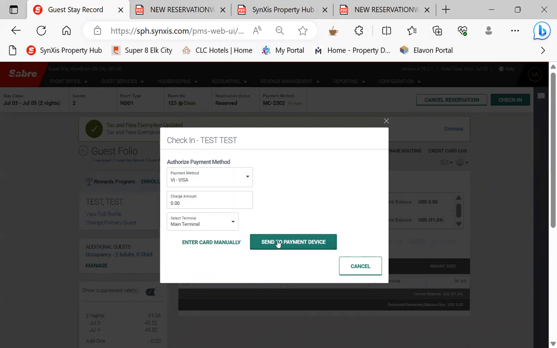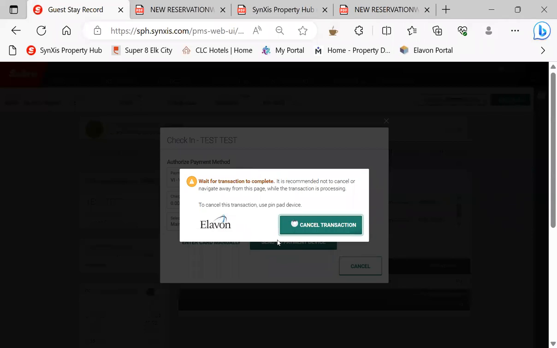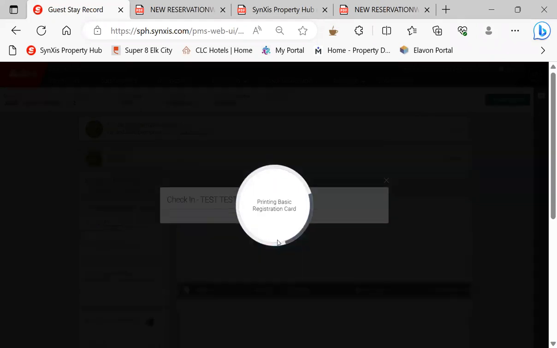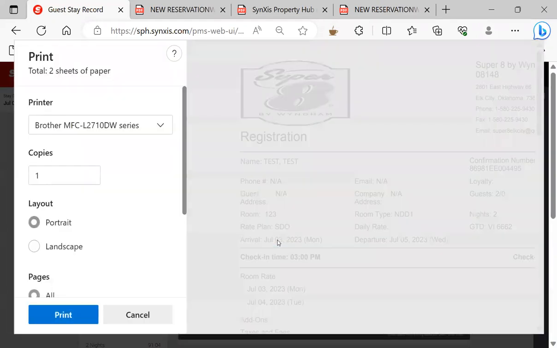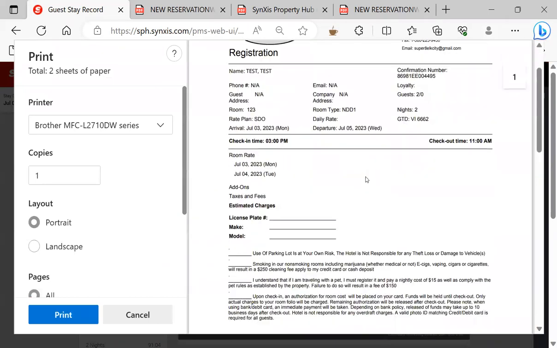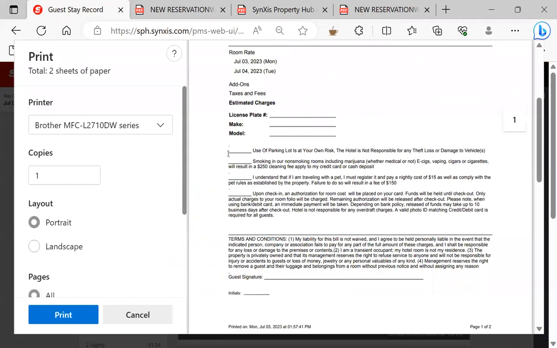Have the customer insert their card. And it's going to read their card and it's going to put it on the account as the primary. In case something happens to the room, we'll have a card to charge. It's going to give you the option to print out the reservation card.